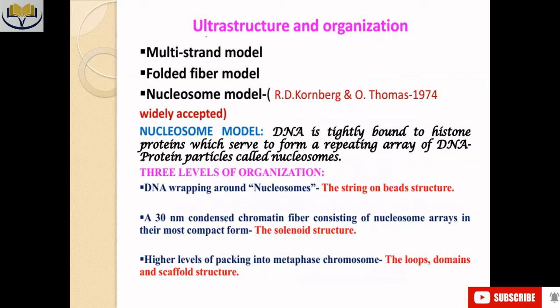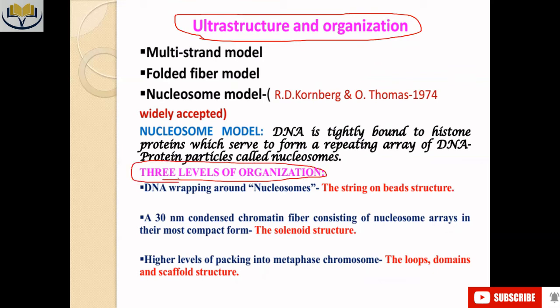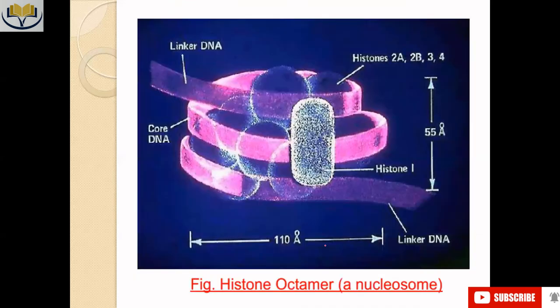So now, if we look at the ultrastructure of this particular nucleosome model, what do we get? We get 3 levels of structural organization. The first one is the beads on a string structure. The second one is the solenoid structure. The third one is the higher level of packing, that is the metaphase chromosome structure. The loops, domains, and scaffold are included in that higher level structure.